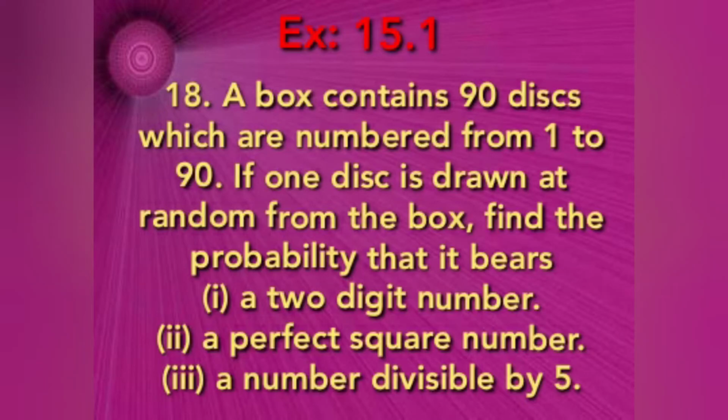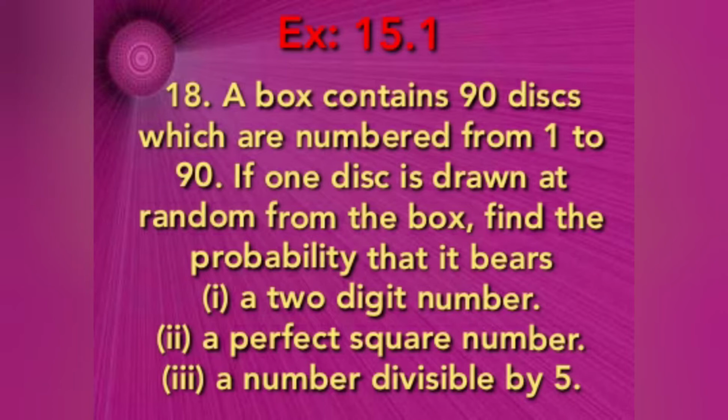A box contains 90 discs which are numbered from 1 to 90. One disc is drawn at random from the box. Find the probability that it bears a two-digit number. Next one, a perfect square number. Next one, a number divisible by 5. What is the sample space here?